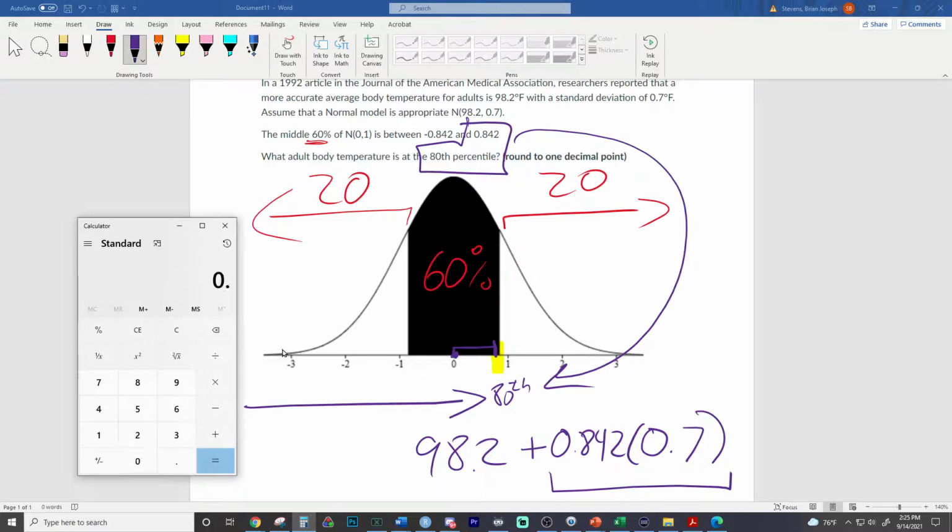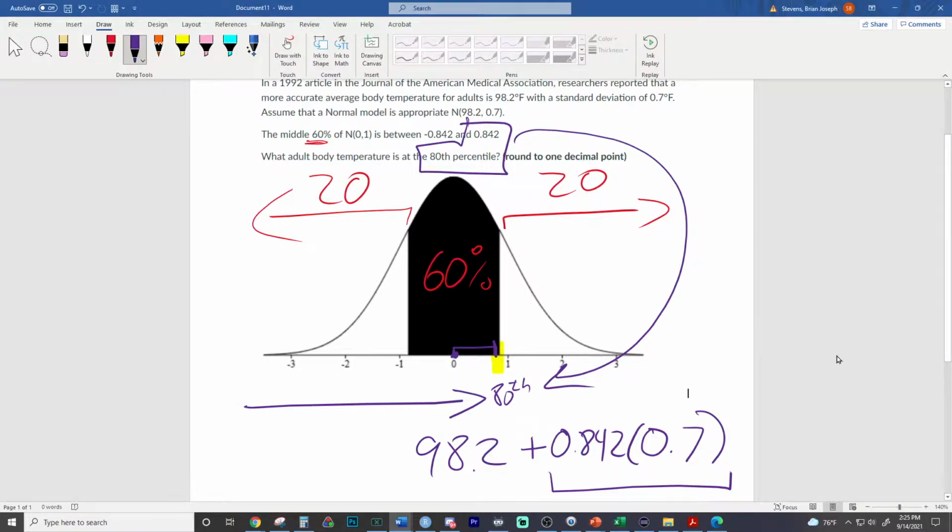We're going to multiply this out right here. There we go, 0.7. Make sure I did that correctly. I hit a wrong button for a moment. And there we go. Then we add that to the mean, and this should be right there. That should be correct. If you look, it's a little bit less than one standard deviation. One standard deviation would be 98.9, and we're a little bit less than that. That's what I want to hear, that it makes a lot more sense.